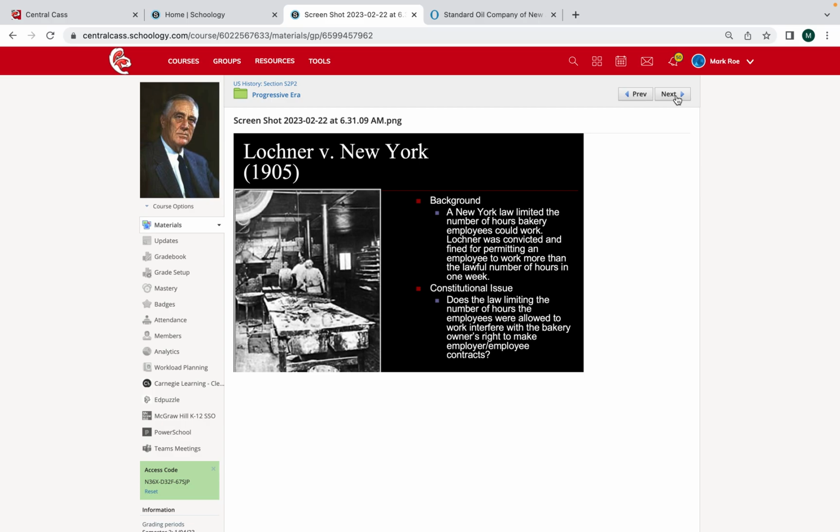So the first of those cases is going to be Lochner versus New York. And this is, again, a Teddy Roosevelt era case. This one goes over not as well for progressivism. So this involved workers in a bake shop, okay? And ultimately, there had been a New York law passed that basically said that if you work in a bakery or in a bake shop, making baked goods, whether it's banana bars or bread or cakes, whatever it might be, there was a New York law on the books that regulated how much workers could work. It was 10 hours a day and a maximum of 6 days a week.